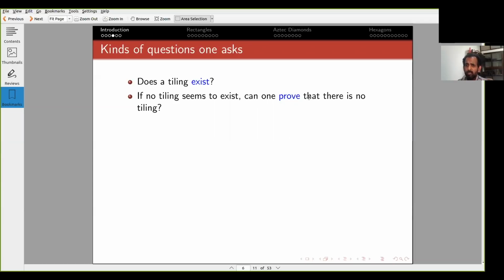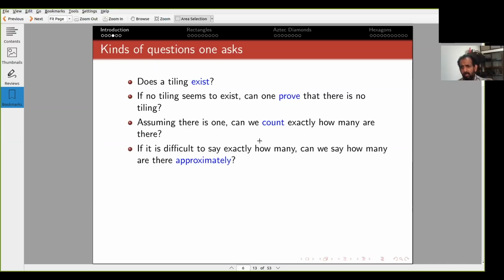It's not just that you are stupid. It's that there is a fundamental reason why there is no tiling. But suppose, on the other hand, that there is a tiling. So suppose there is one, then in principle there could be many, and this is the combinatorial aspect of this problem. Can you count exactly how many there are? Okay, so this is another natural problem.